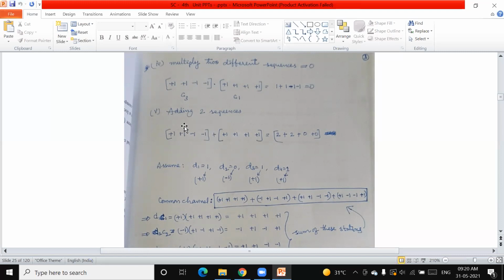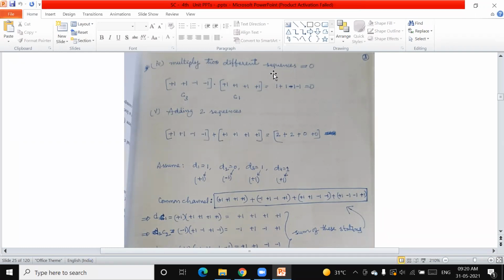Adding 2 sequences. Maybe this is C3, and this is C3, and someone with C1. C3, C1, if you add here, it can be added. The adding of the 2 sequences is also possible in this chip sequence properties. Therefore, 1 plus 1, here it is a plus 1, therefore it is 2. And this plus 1 and this plus 1, it is 2. And here minus 1 and here it is plus 1, it is 0. And minus 1 and plus 1, it is 0. So therefore, there are 5 properties. Adding 2 sequences is possible.